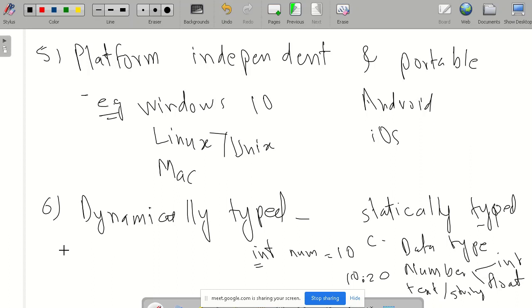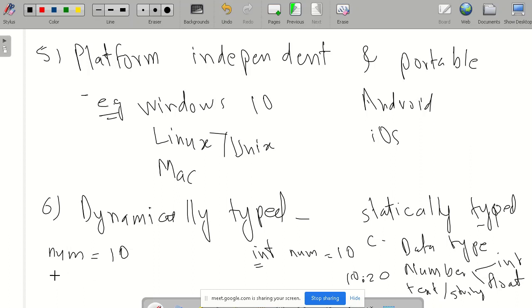Whereas in dynamically typed programming languages, as a programmer, we don't have to give any data type to our variable or program. For example, if I say num is 10, it will take it without any error, and automatically whenever we are running the program, it will convert to the respective data type.